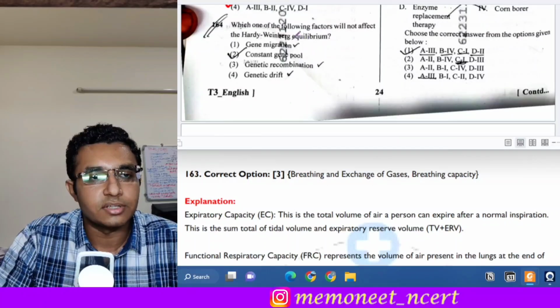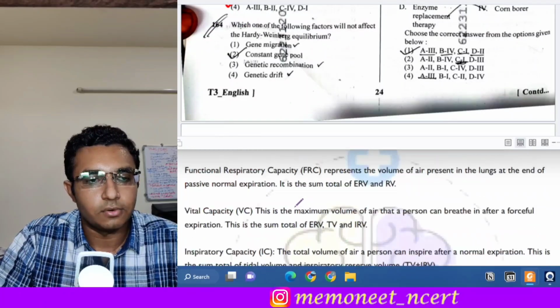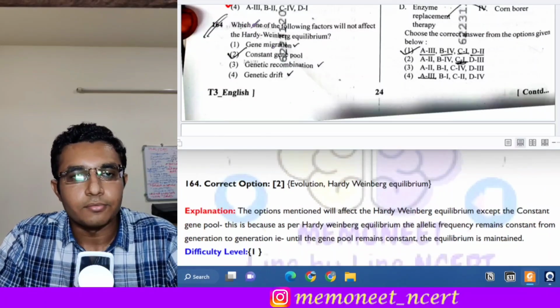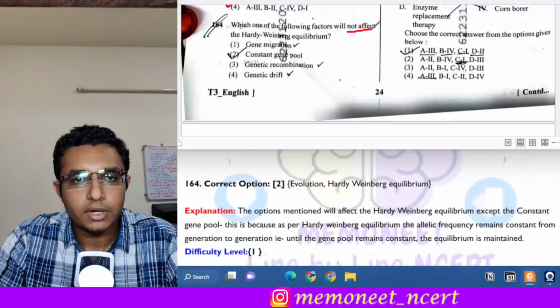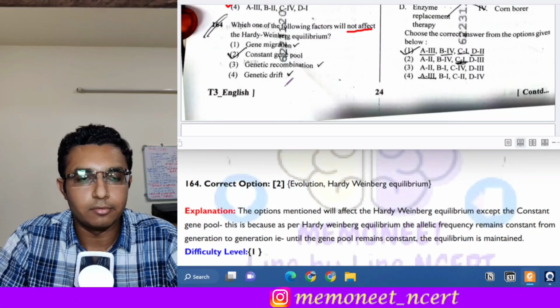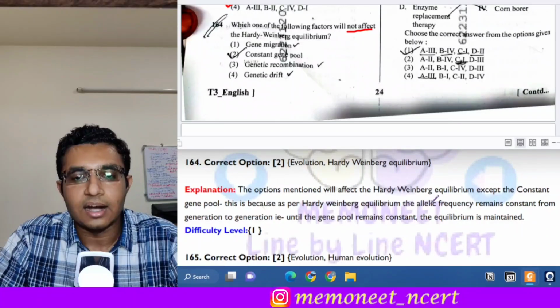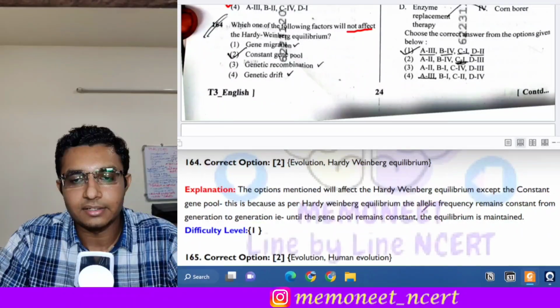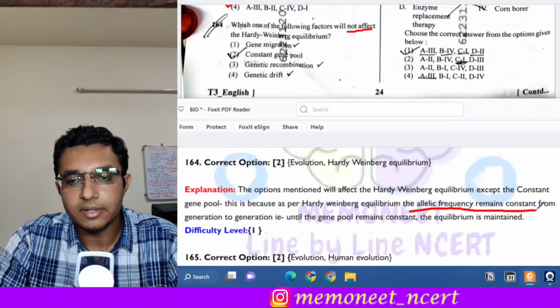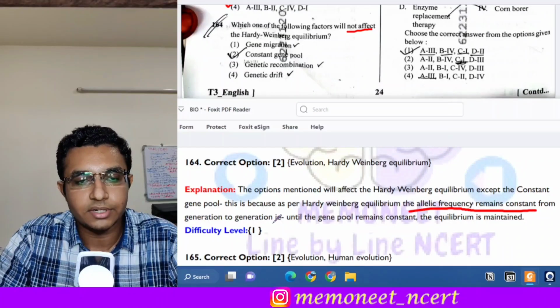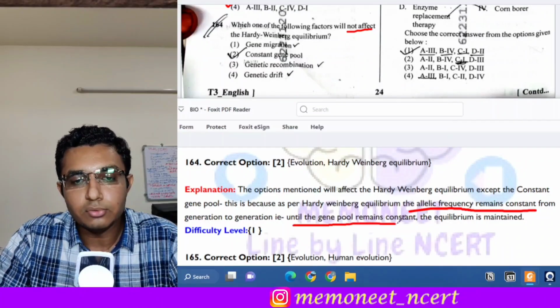The next question is question number 164, and it asks which one of the following factors will not affect the Hardy-Weinberg equilibrium. So what is Hardy-Weinberg equilibrium? It states that the allelic frequency will remain constant from generation to generation as long as the gene pool remains constant.